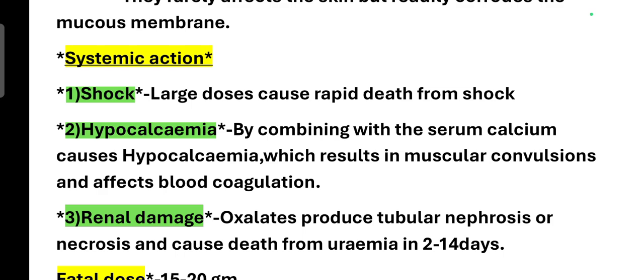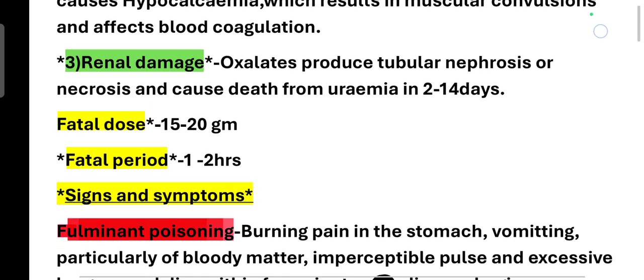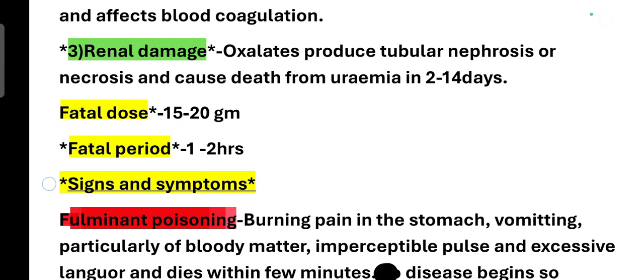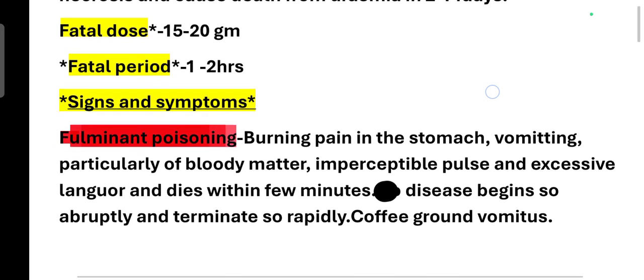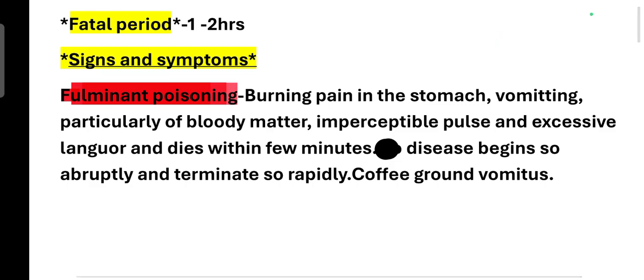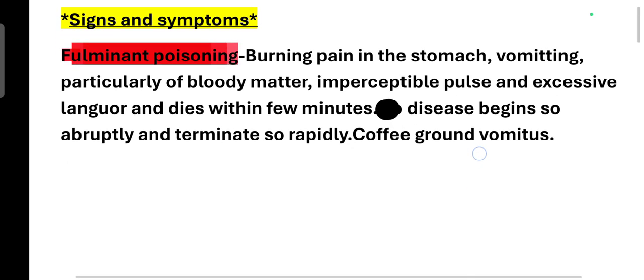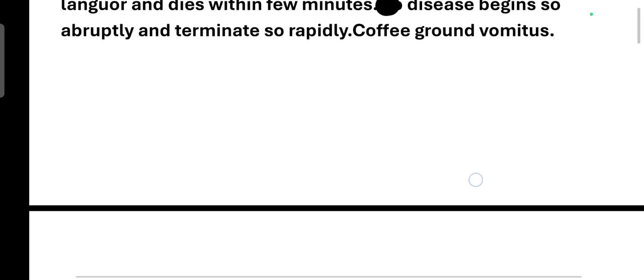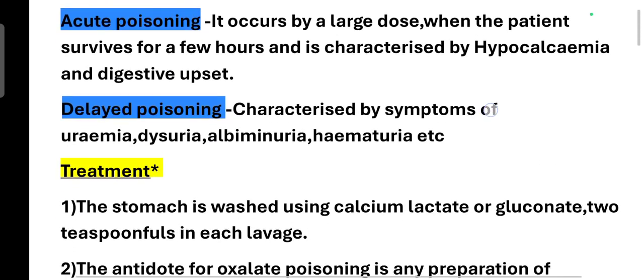And according to systemic action, it will show shock, hypocalcemia, and then renal damage. And the fatal dose we know is 15 to 20 grams, and the period is 1 to 2 hours. And signs and symptoms will change depending upon the poisoning, that is fulminant poisoning, acute poisoning, and delayed poisoning.